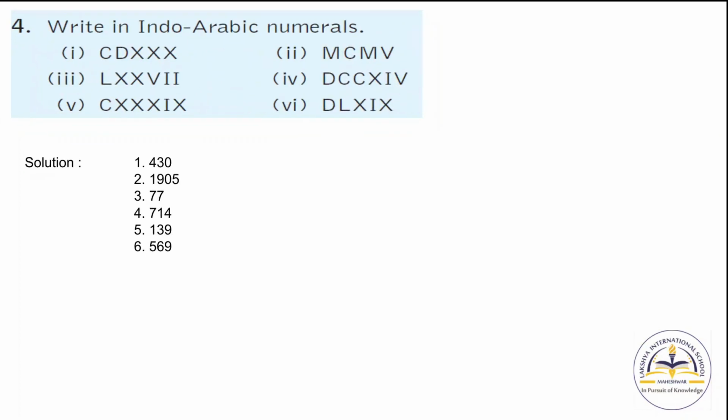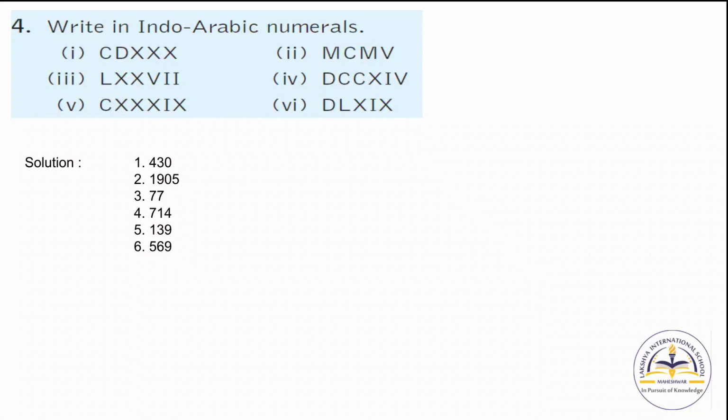Now question number 4, write in Indo-Arabic numerals. First CD XXX. Now we know that C is used to represent 100 and D for 500.